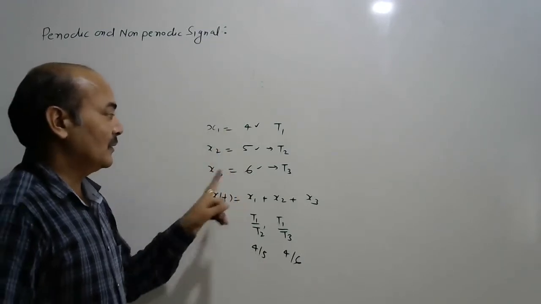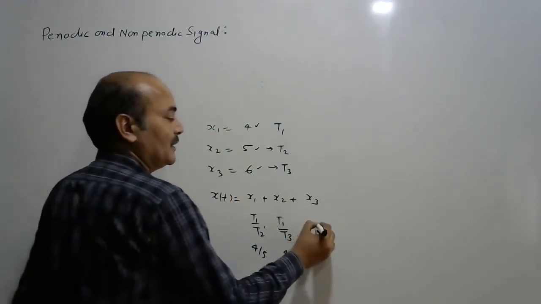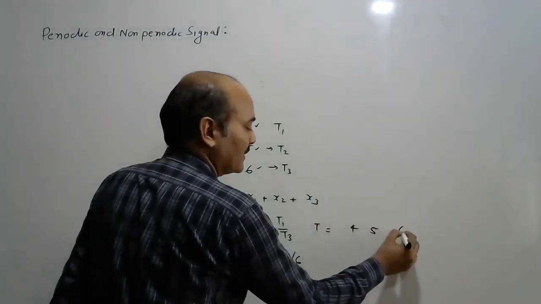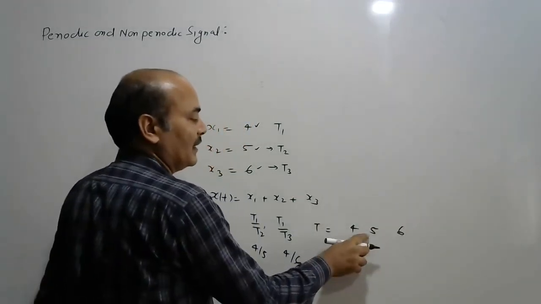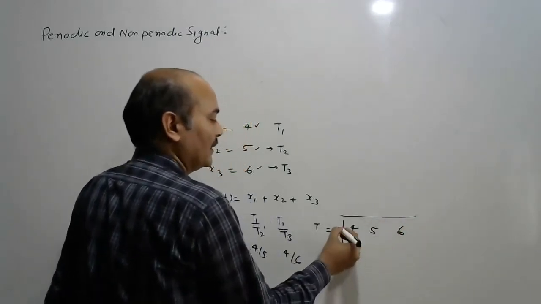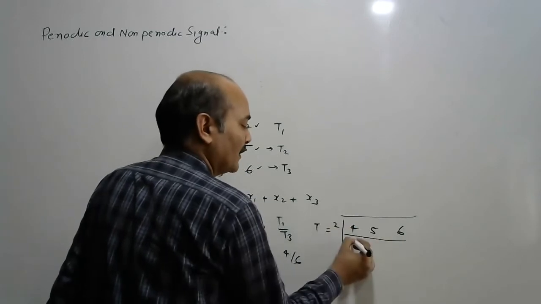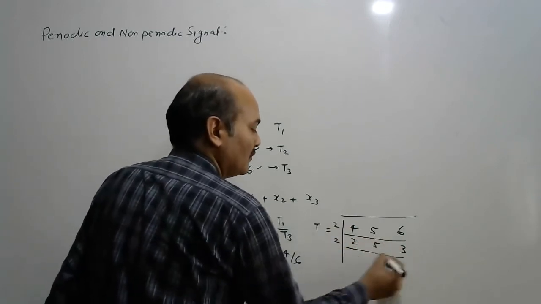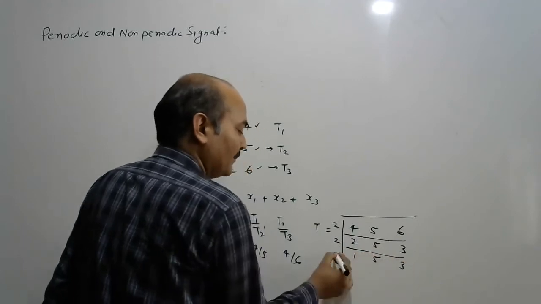Okay, so the time period of the signal is the LCM of 4, 5 and 6. The value of the LCM: dividing 4, 5 and 6 by 2 gives 2, 5 and 3.